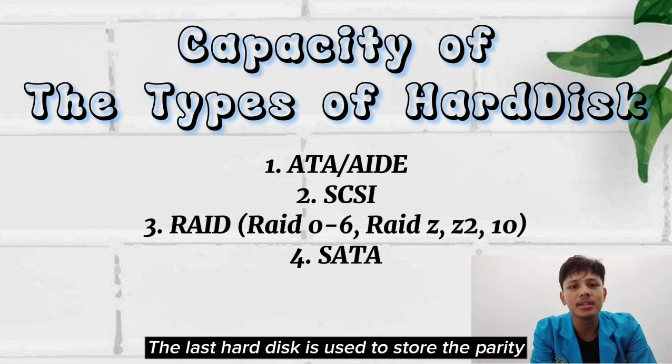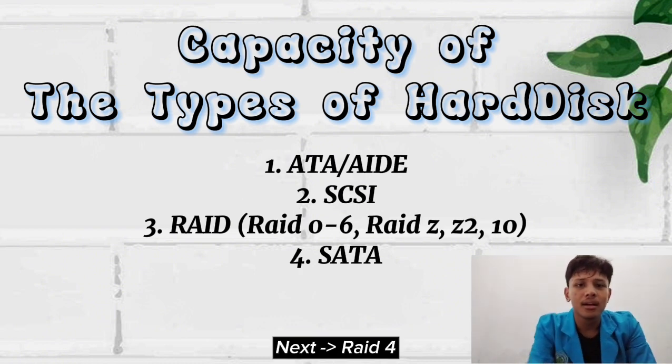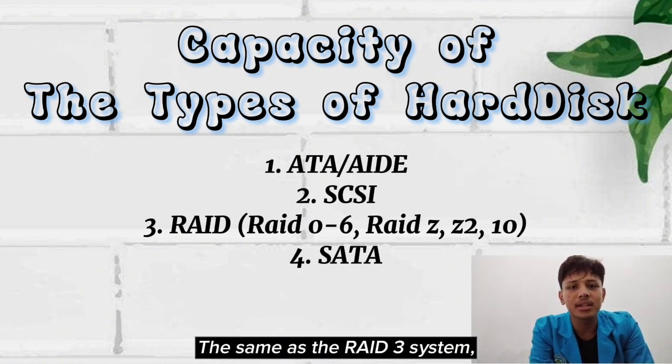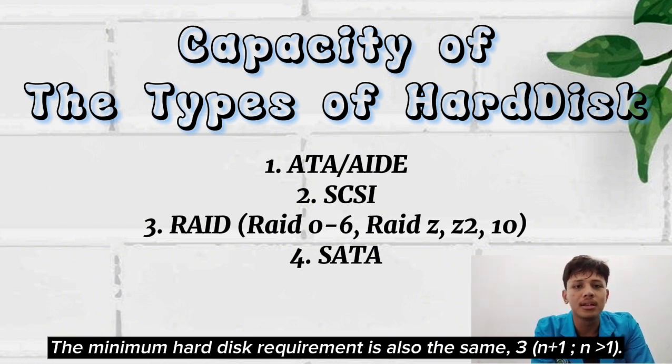The last hard disk is used to store the parity of the calculation result for each bit on the other hard disks. Next, RAID 4. The same as the RAID 3 system, but it uses the parity of each hard disk block, not bits. The minimum hard disk requirement is also the same, 3, n plus 1.